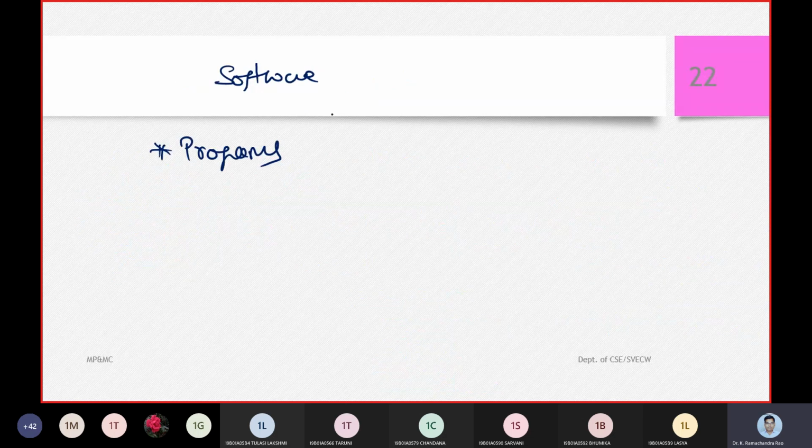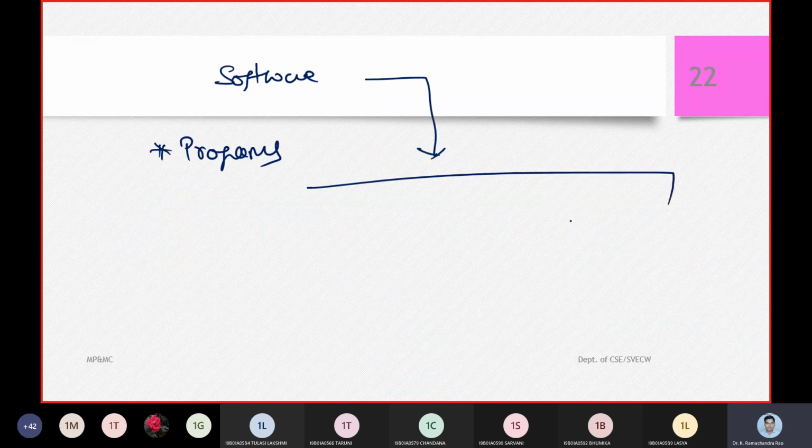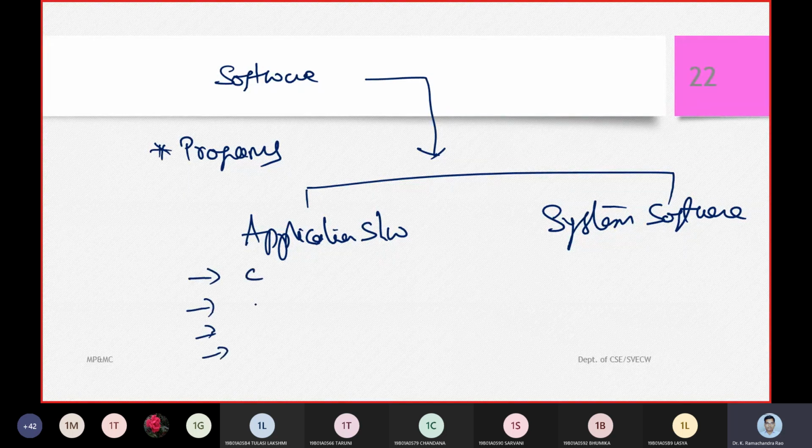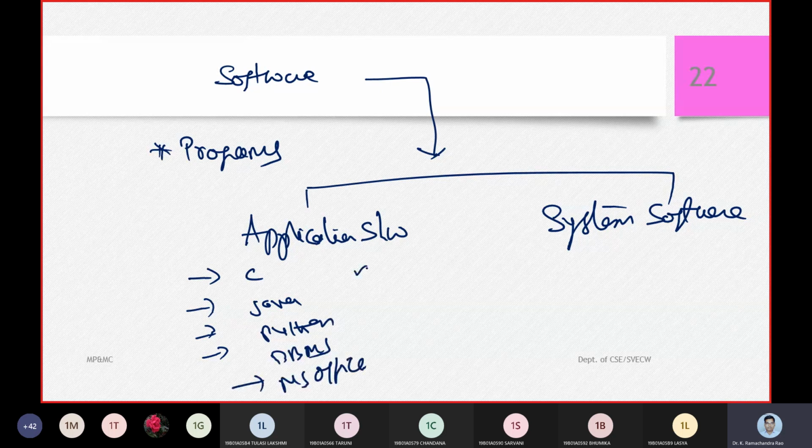Coming to the software, we have two types of software. One, we call the application software, and two, we call the system software. The semester subjects you have learnt, C, Java, Python, DBMS, MS Office, all these are part of application software.